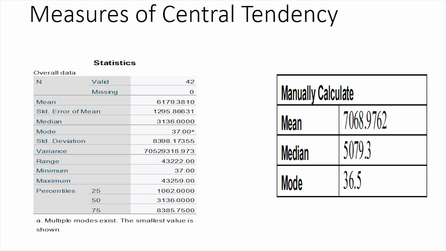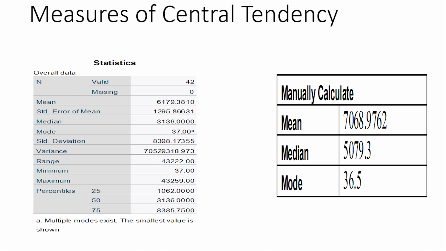And the table of SPSS shows that the mean of the farmers in different states in 2017 was approximately 6,179.3810 people, while manually calculated is 7,068.9762 people.